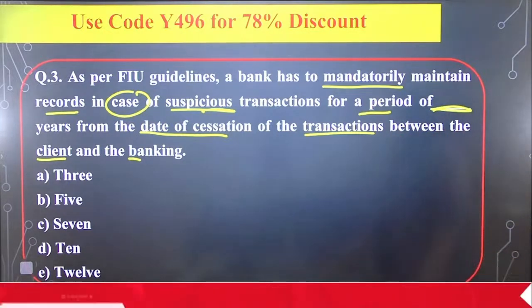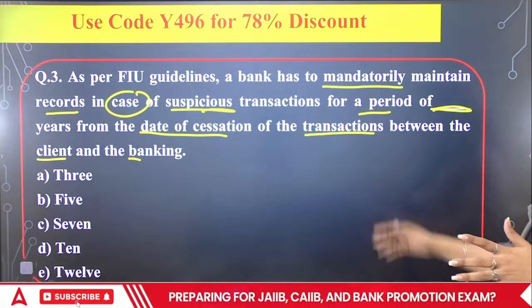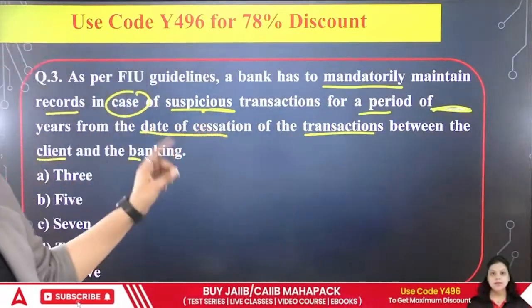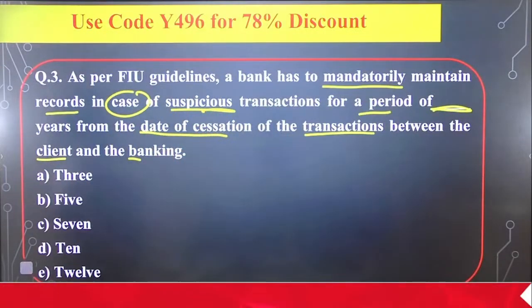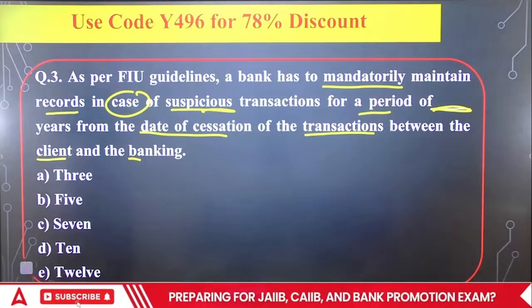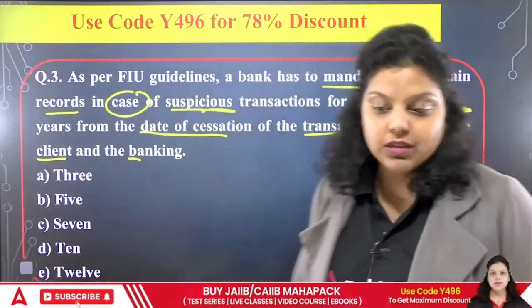Okay, so is it 3 years, 5 years, 7 years, 10 years or 12 years? For how many years does the bank have to maintain the record of those suspicious transactions? Let me know. A, B, C, D or E? Which of the following options is correct?